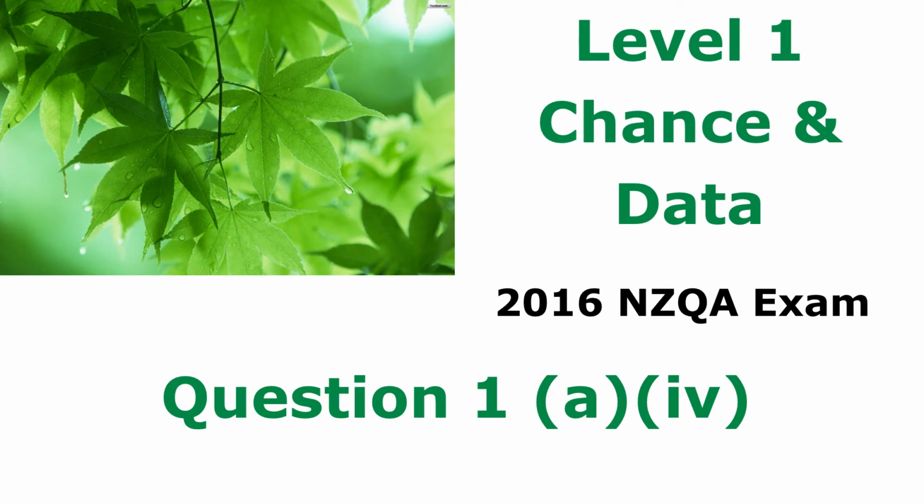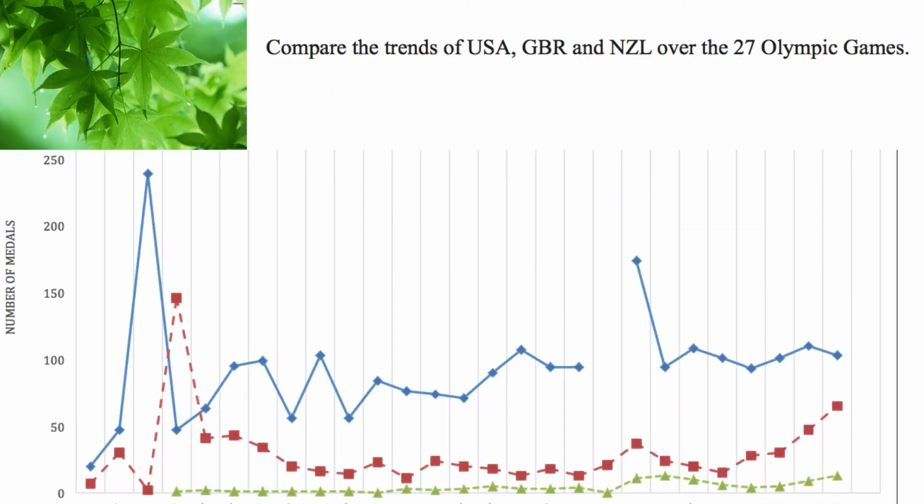Here is question 1A, part 4. So the question's asking us to compare the trends for the United States, for Great Britain and New Zealand over these Olympic Games.